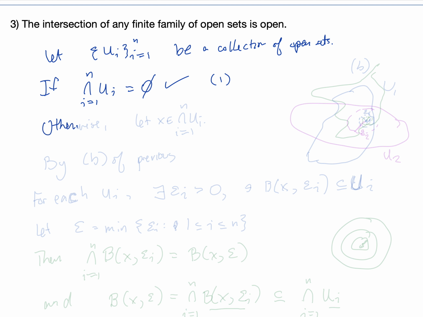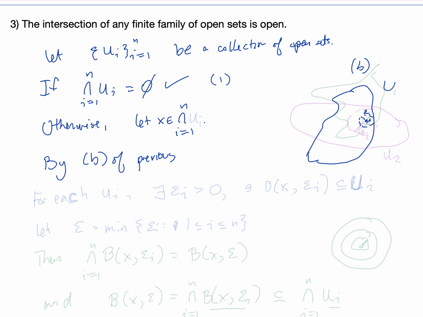So otherwise, if it's not empty, then it must contain some element, and let's let x be an element of that intersection from i equals 1 up through n. So we're actually going to use part B of the previous theorem twice. That was the one that said that a set U is open if and only if for any x in U, there is some open ball of radius epsilon, which can depend on x, such that the open ball is completely contained in U.